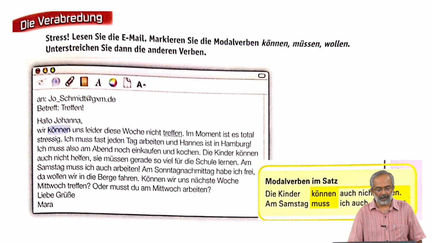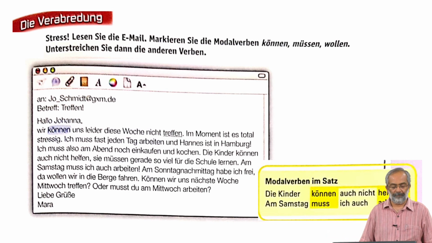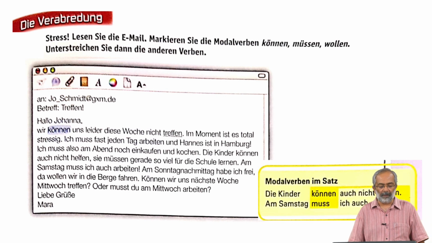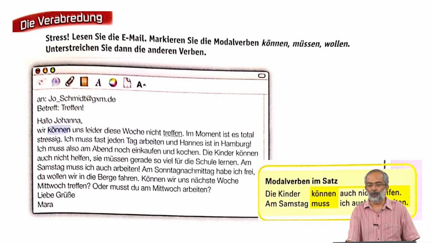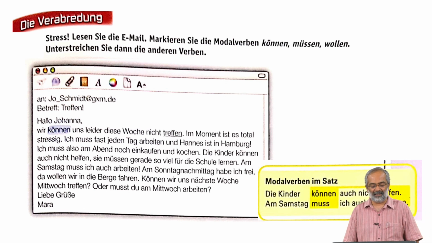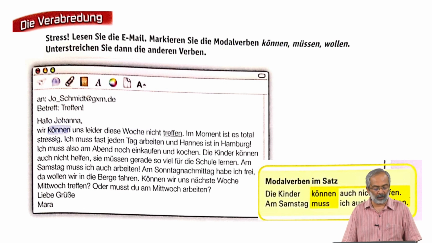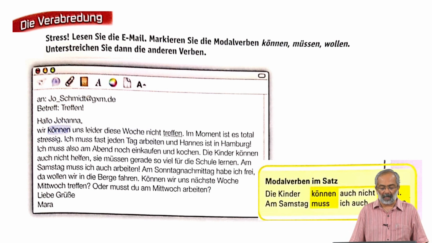An Joe Schmidt at gxm.de, Betreff: Treffen. Hallo Johanna. Wir können uns leider diese Woche nicht treffen. Im Moment ist es total stressig. Ich muss fast jeden Tag arbeiten und Hannes ist in Hamburg.